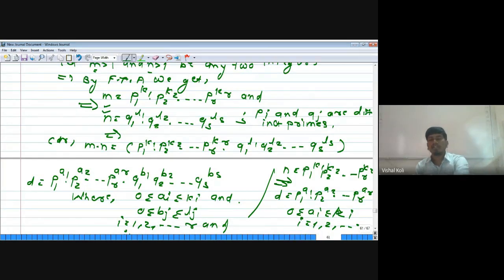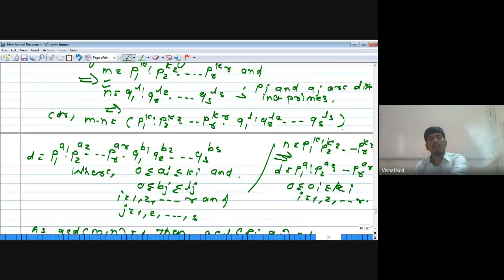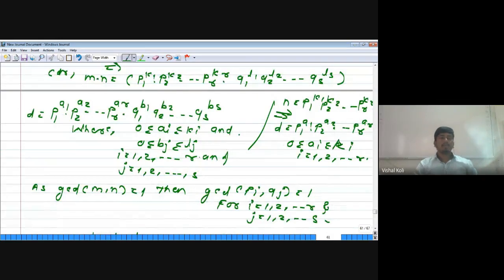Okay, after that we have considered the product of these two integers m into n, which is nothing but p1 to the power k1 into p2 to the power k2 up to so on pr to the power kr into q1 to the power l1 into q2 to the power l2 into up to so on qs to the power ls. But already we have proved one result. If n is any integer greater than 1, having prime factorization in the form of p1 to the power k1 into p2 to the power k2 into up to so on pr to the power kr, then any positive divisor d of this n can take the form p1 to the power a1 into p2 to the power a2 into up to so on pr to the power ar, where p1 to pr are distinct primes.